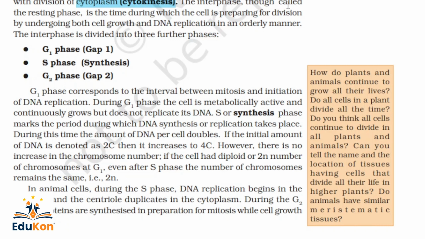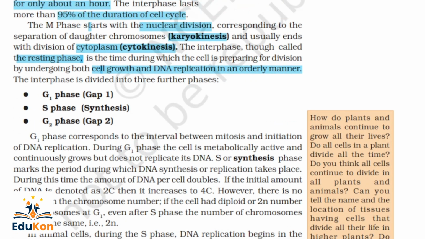The interphase, though called the resting phase, is the time during which the cell prepares for division by undergoing both cell growth and DNA replication in an orderly manner. So the division exactly occurs in M phase, but in interphase the cell prepares itself for the division by undergoing both cell growth, like cytoplasmic growth, and also DNA replication in an orderly manner.